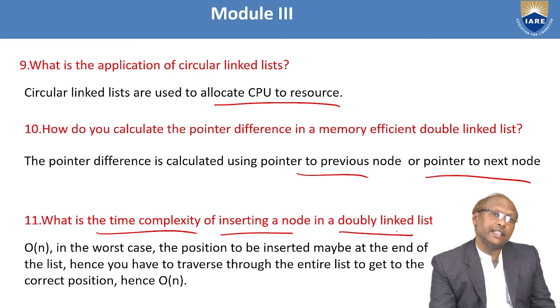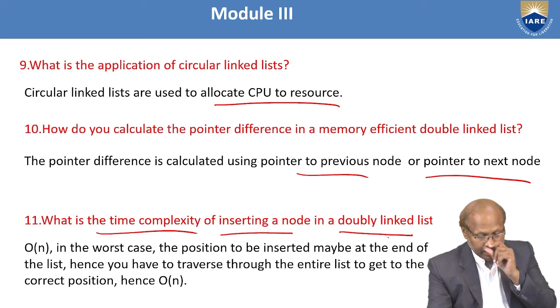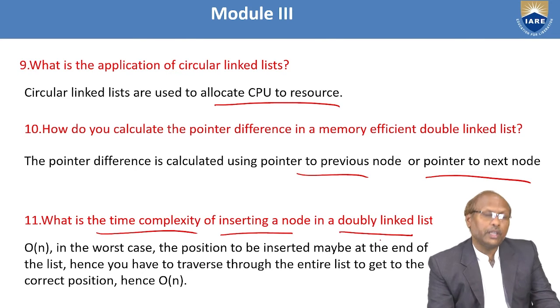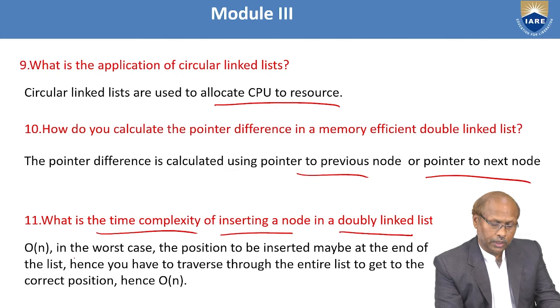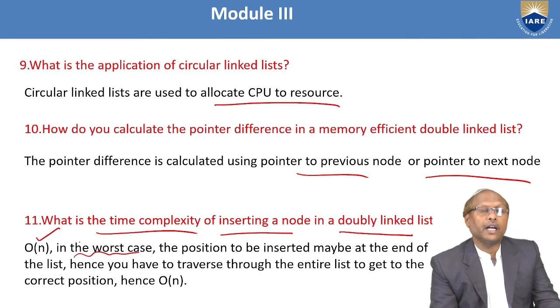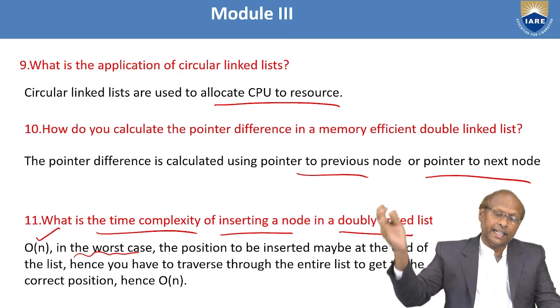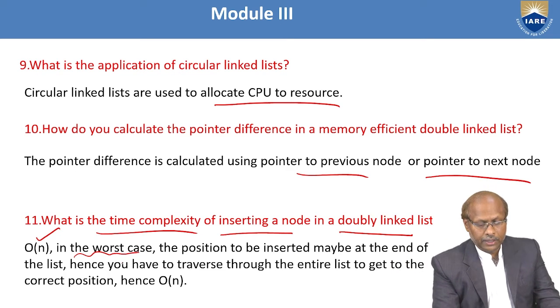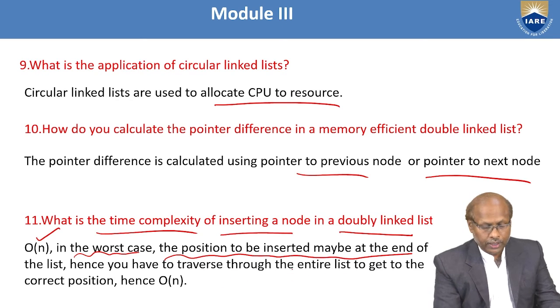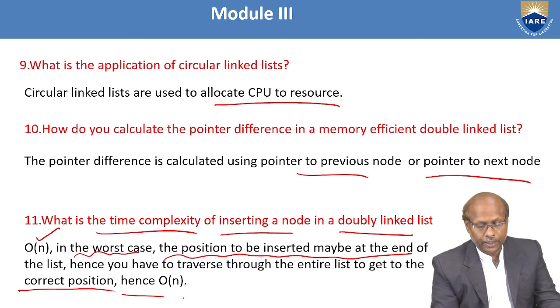Whenever I say inserting a node in a double linked list, in the worst case, that is order of n, because you may insert at the end, so you have to traverse till the end. So order of n in the worst case, because the position of insertion may be at the end of the list. Hence, you have to traverse through the entire list to get the correct position, hence order of n.